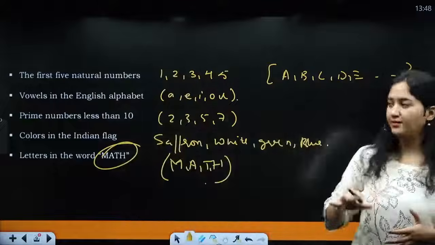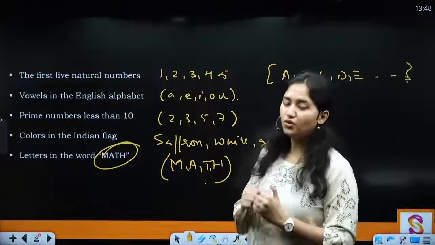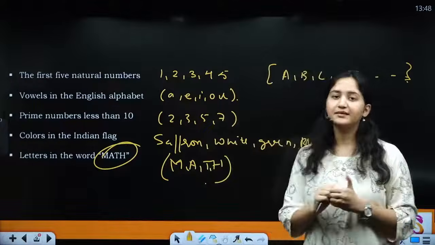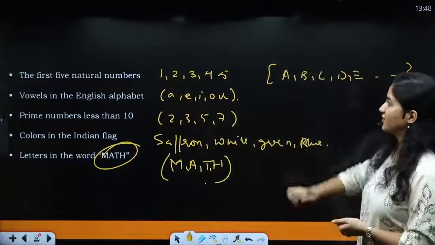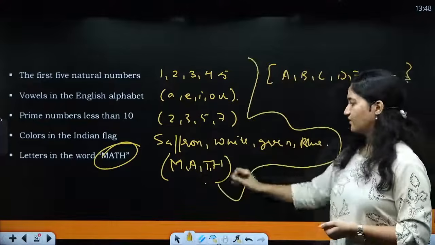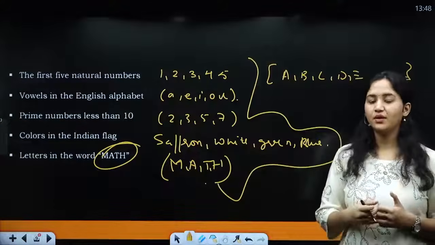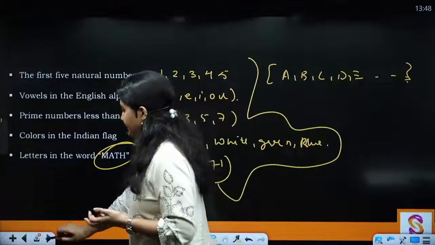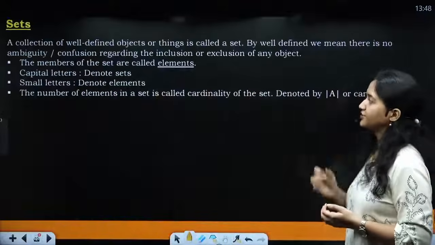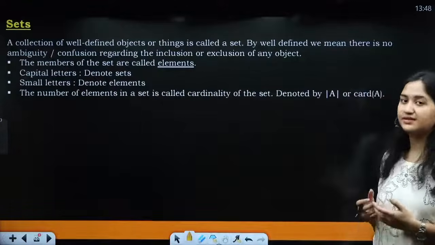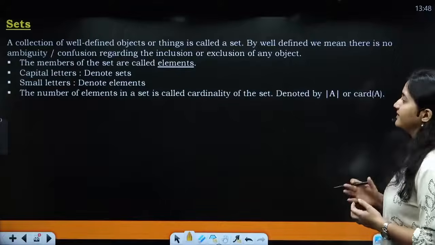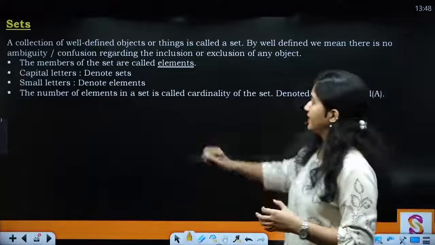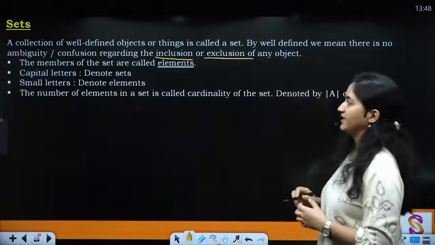So these are the proper definitions and there is no confusion, there is no ambiguity when I can include one element in that set or not, right? So जब this situation arises, when you have this situation, that is when we call a given collection of elements a set. Clear? Now we'll take up the basic definition of it. That is a collection of well-defined objects or things is called a set. By well-defined, we mean that there is no ambiguity or confusion regarding the inclusion or exclusion, inclusion भी or exclusion भी, of any object.